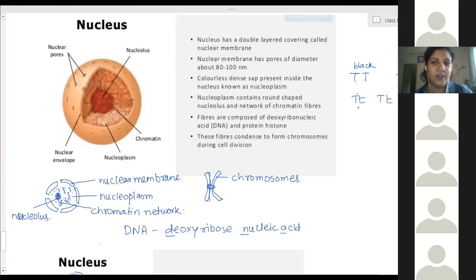Now in this case, what happens? Everywhere there is the black, the dominant one, which is present everywhere. So whatever the number of new cells formed, new children formed, all of them have black hair. Because there is one dominant characteristic present everywhere. So every child of these parents has black hair. They don't have brown hair.